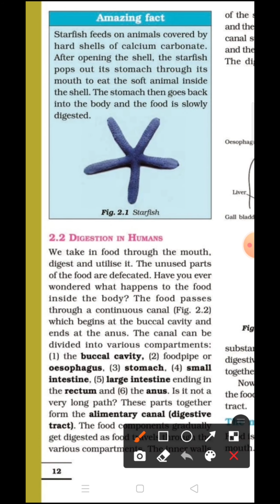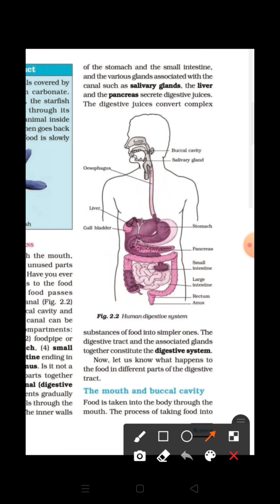Food passes through a continuous canal which begins at the buccal cavity and ends at the anus. The canal can be divided into various compartments: buccal cavity, food pipe or esophagus, stomach, small intestine, large intestine, and the anus. These parts together forming the canal are called the alimentary canal. As we take food, the food travels through these compartments.